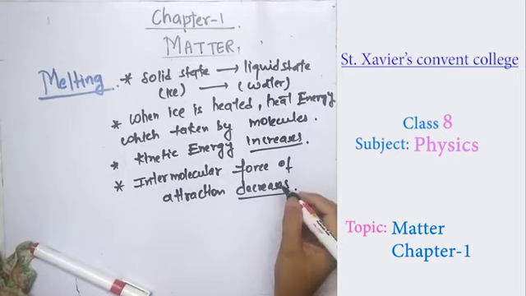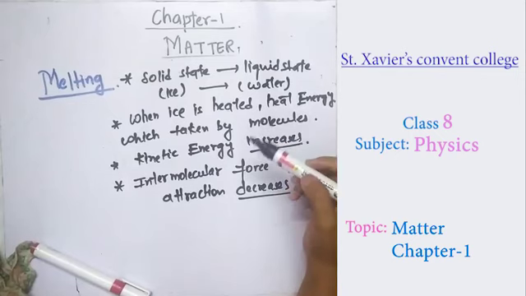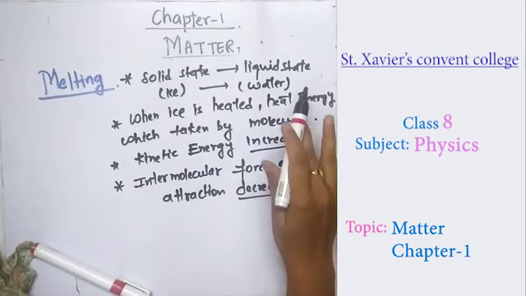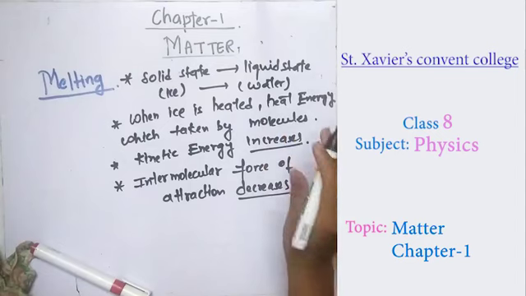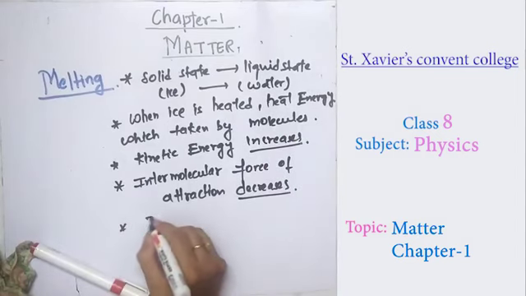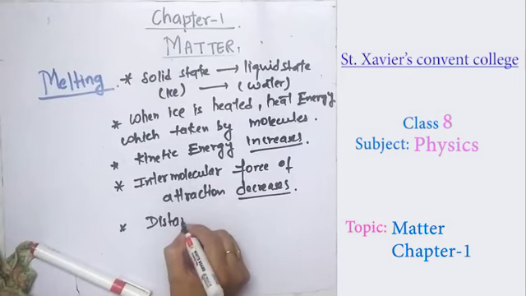Always remember that whenever you provide heat to an ice, its kinetic energy increases and the intermolecular force of attraction between the molecules decreases. Hence, the distance between the molecules increases.